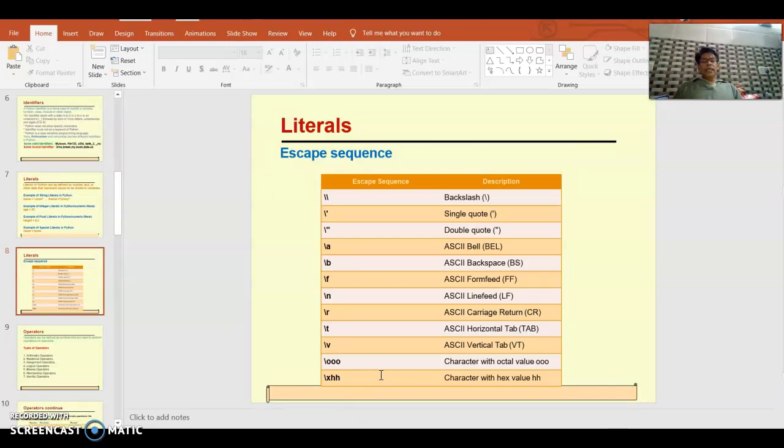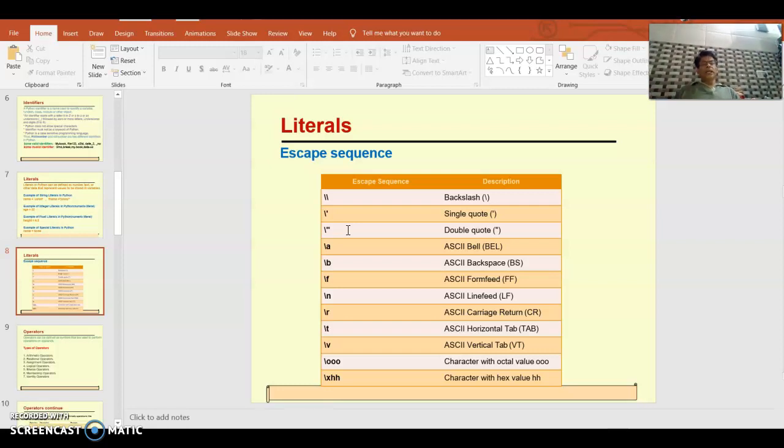Then we have escape sequence also, which also comes under literal. Escape sequence is basically used to represent the non-graphic characters, like tab. How can you show those characters? A you can show, B you can show, C you can show, but how can you show a tab? How can you show an enter sign? For those representations there is escape sequence.